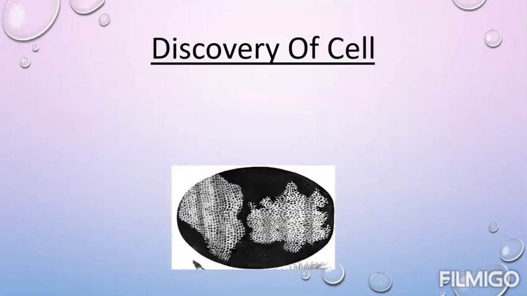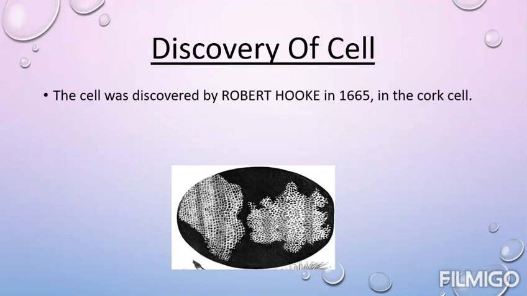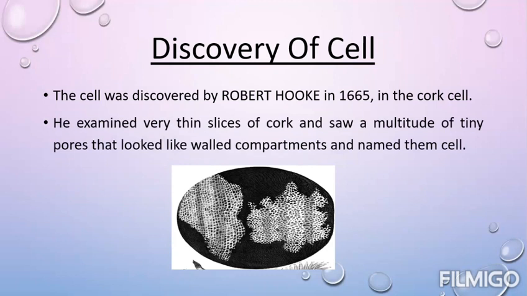Now, the discovery of cell. Cell was discovered by Robert Hooke in 1665 in the cork cell or cork cambium cell. Cork cambium is a part of epidermis which is found in the vascular plants. He examined the cell in thin slices of cork cambium. There he saw many tiny pores which looked like walled compartments.